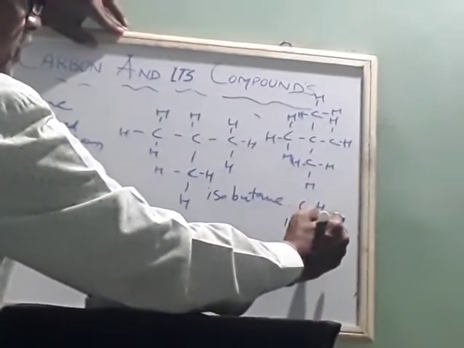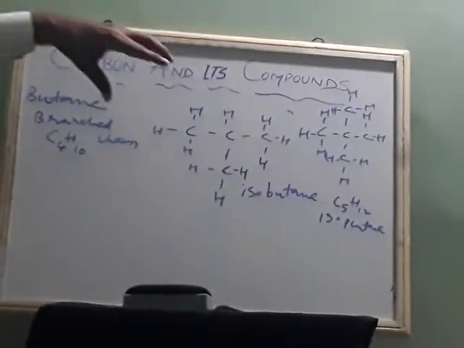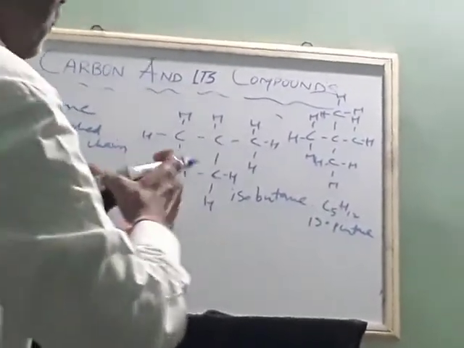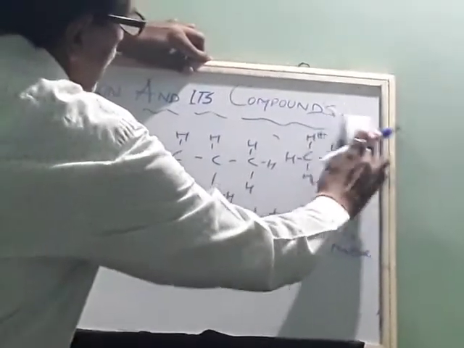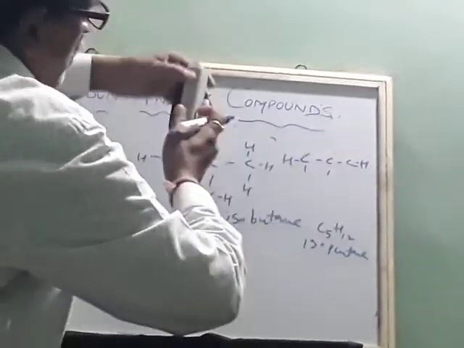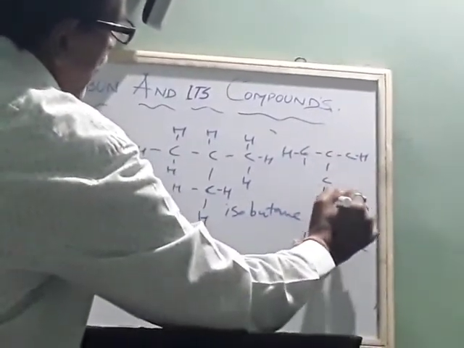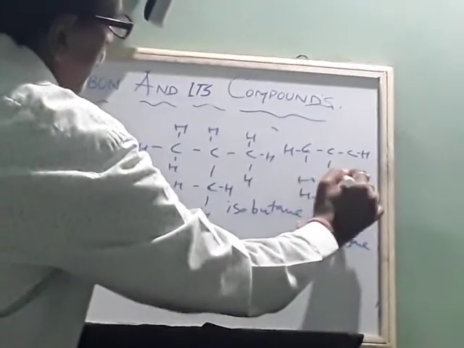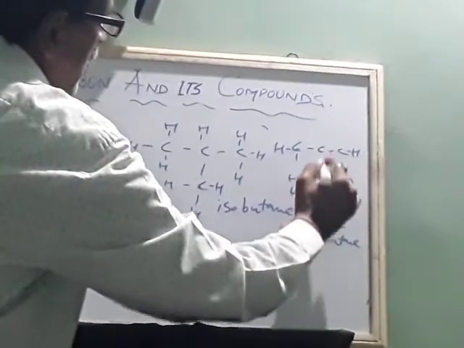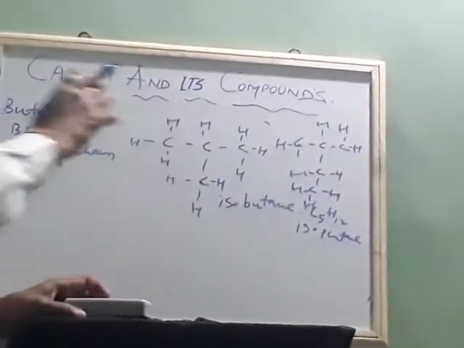Isopentane means only one side is taken here. By joining here, we are joining carbon like this. 1, 2, 3, 4, 5, like this. So these are called isopentane.